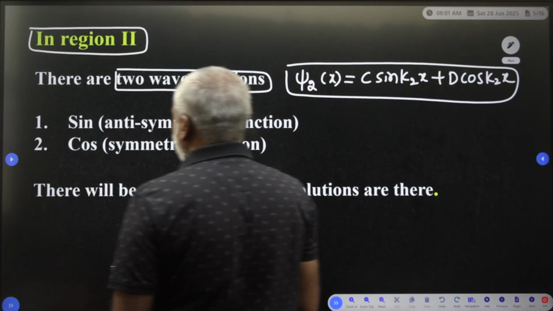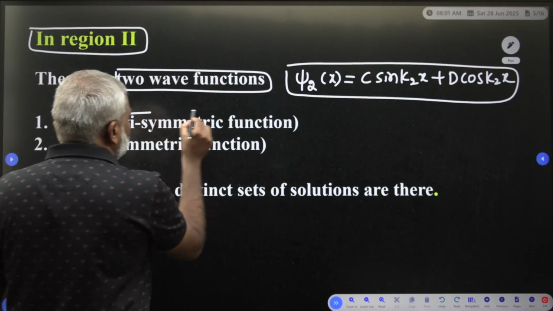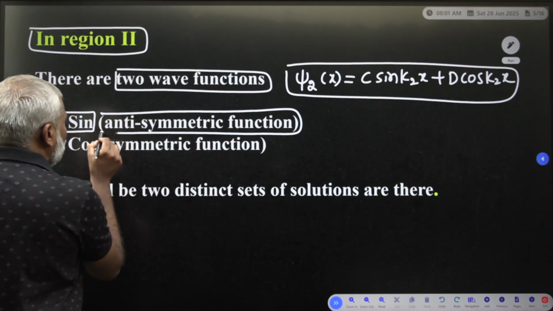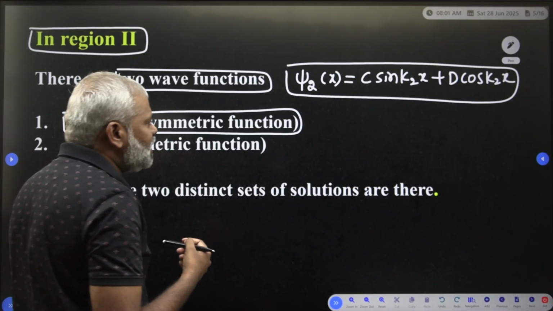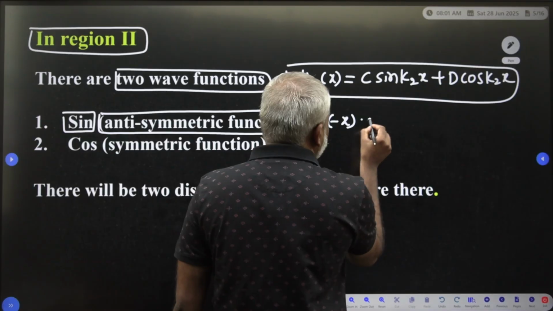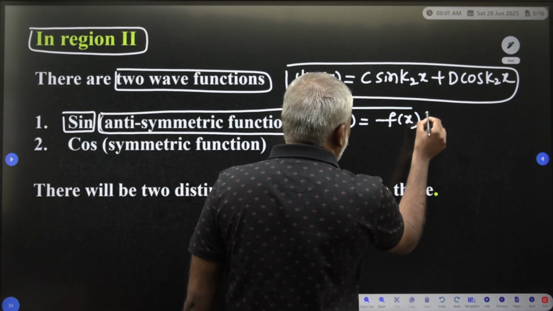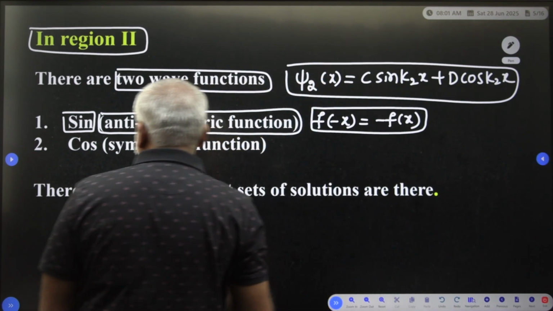One is a sine wave function, which is an anti-symmetric function. What is the definition of an anti-symmetric function? f(−x) = −f(x).